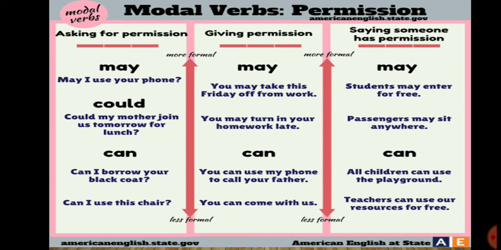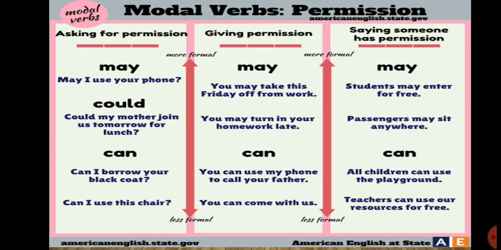When we talk about permission, like asking for permission, we use may, could, can. Example, may I use your phone? Could my mother join us tomorrow for lunch? Can I borrow your black coat?